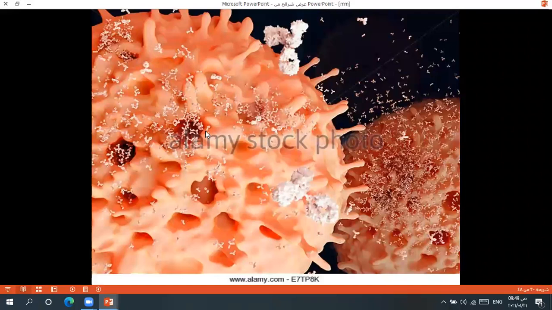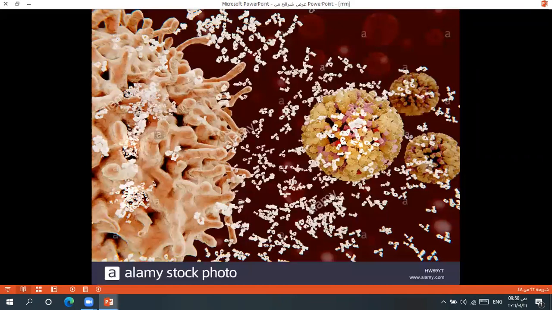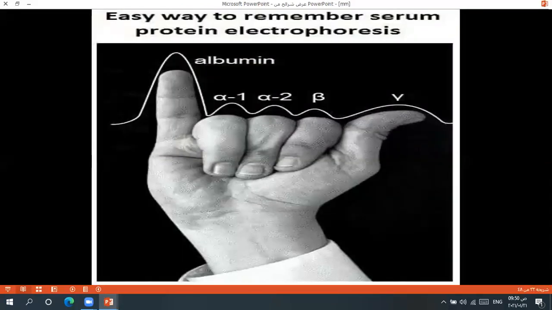So the plasma cell secretes thousands and thousands of immunoglobulins, a lot of antibodies. Look at these antibodies. How can we measure these antibodies, these immunoglobulins?